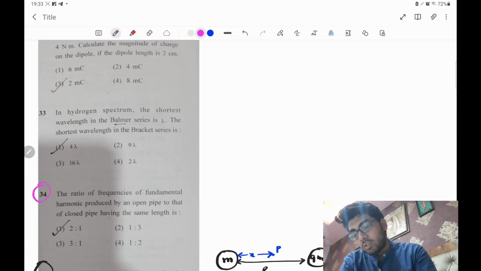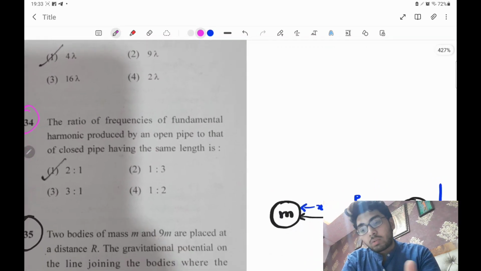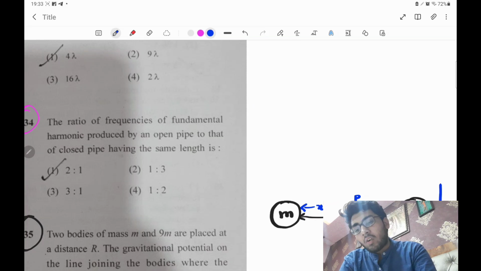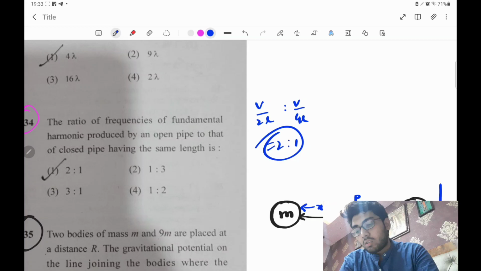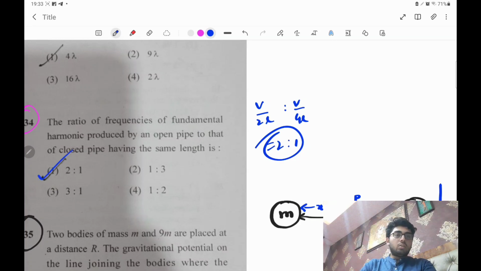What is the ratio of the frequency of the fundamental harmonic produced by the open pipe to that of the closed pipe? Obviously, the fundamental frequency for the open pipe is V by 2L, and for the closed pipe it is V by 4L. So the ratio is clearly coming out to be 2:1. So your correct option is option number 1. Okay, is that clear? Now come to the next question.